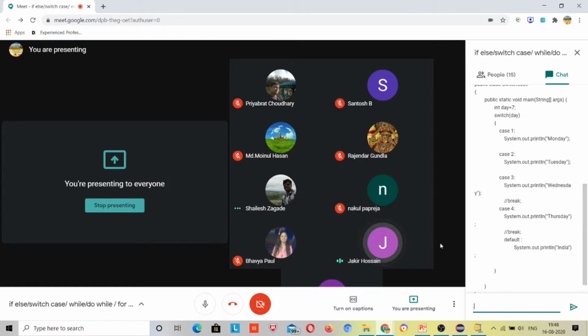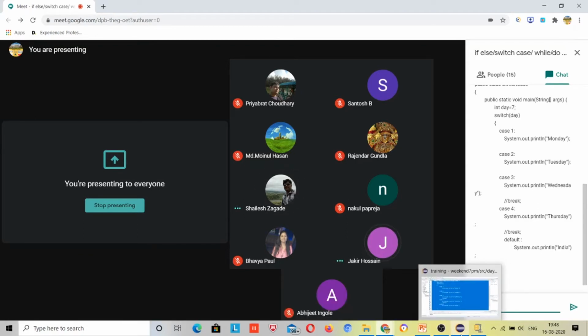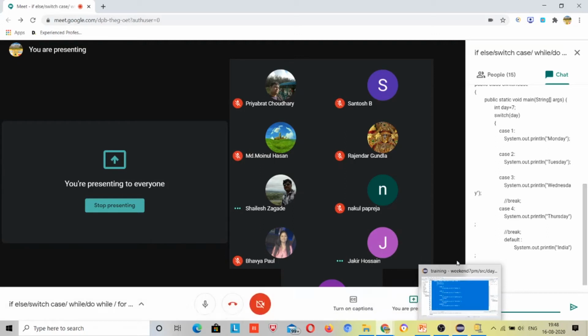So yeah, I have pasted the code. Just copy and paste this code. If you have any query related to this concept, then you can ask. If it's working, then fine, it doesn't matter.